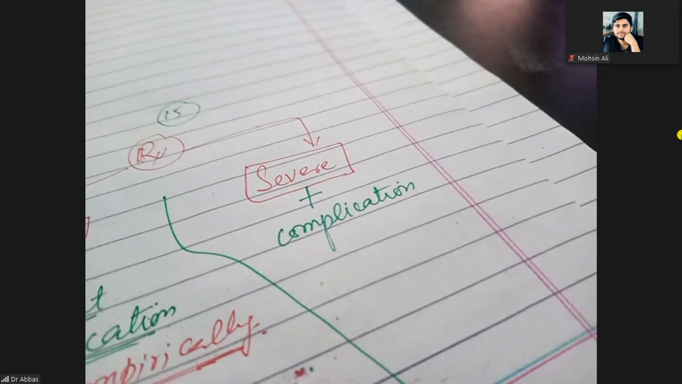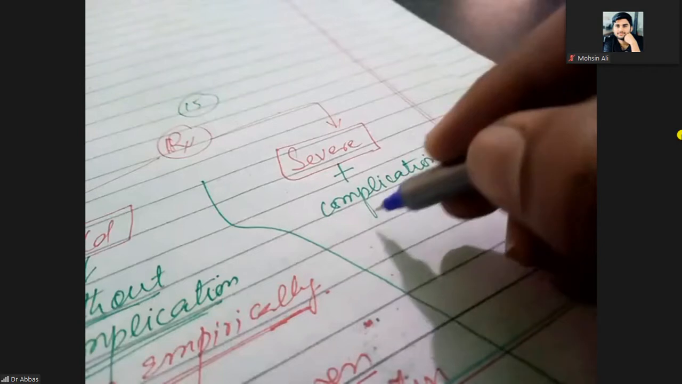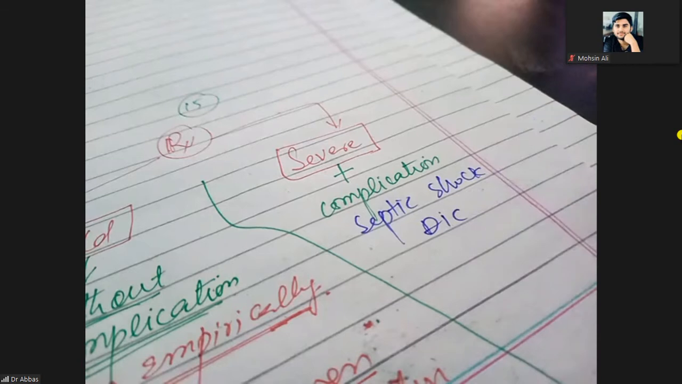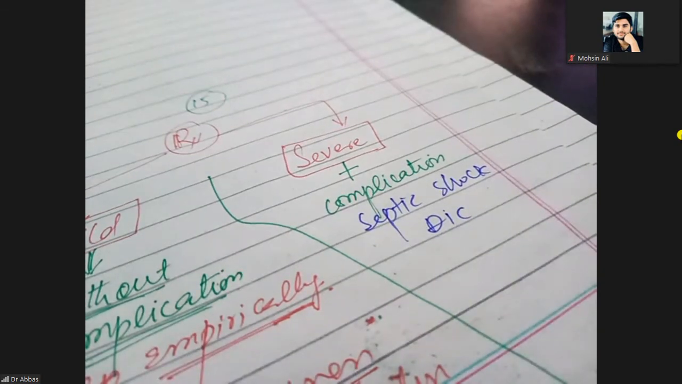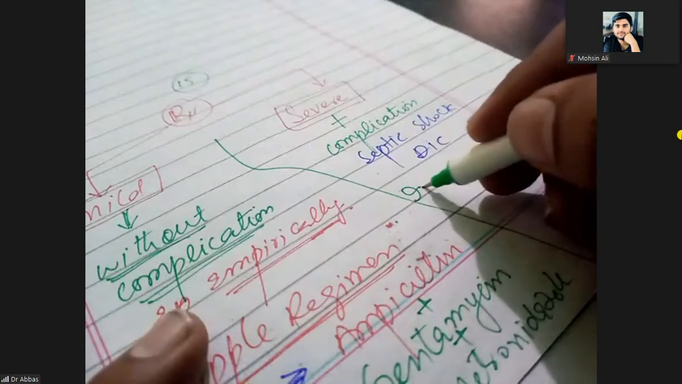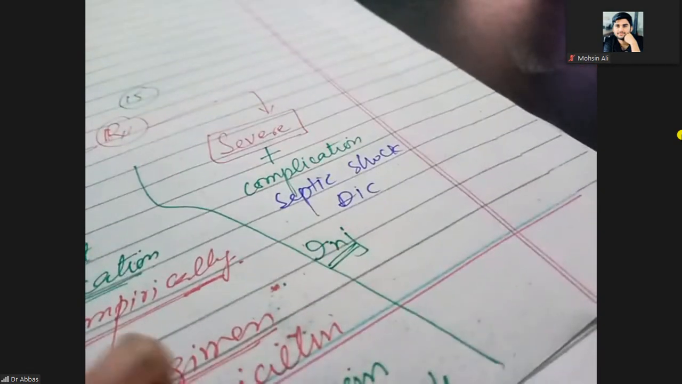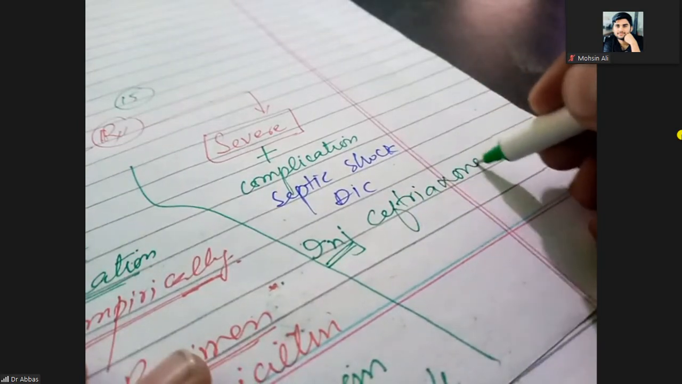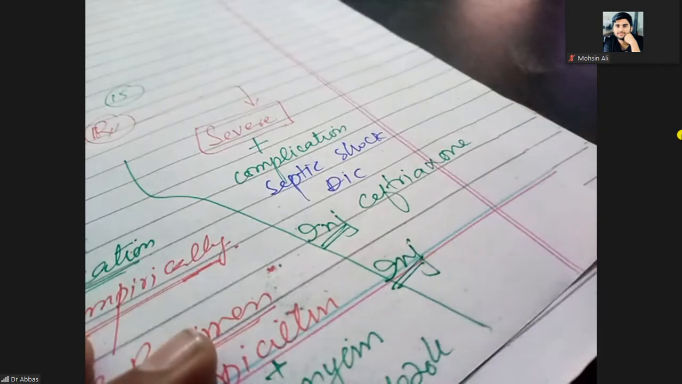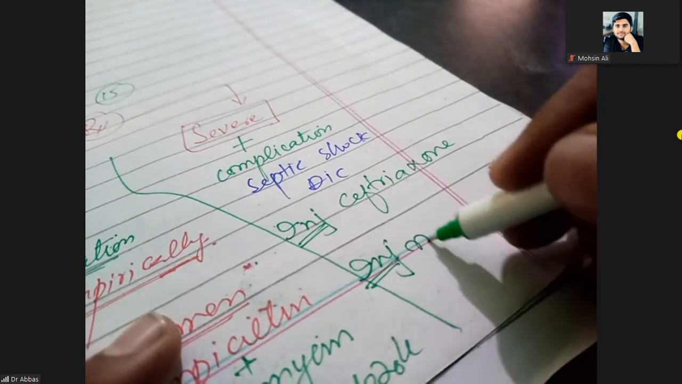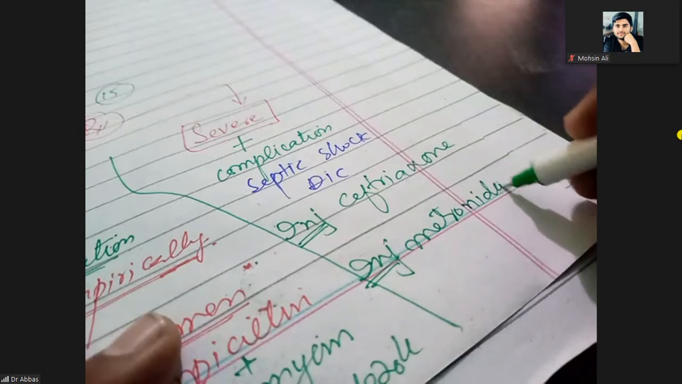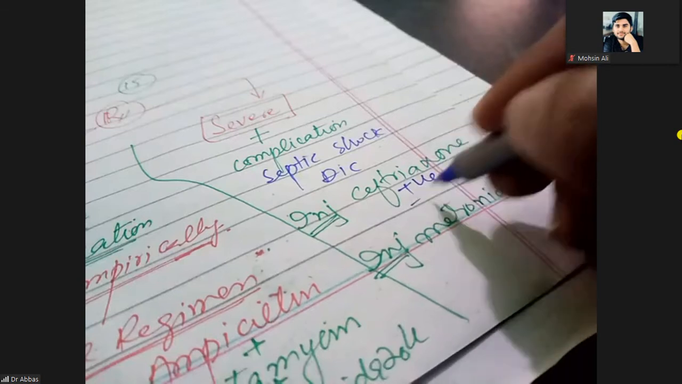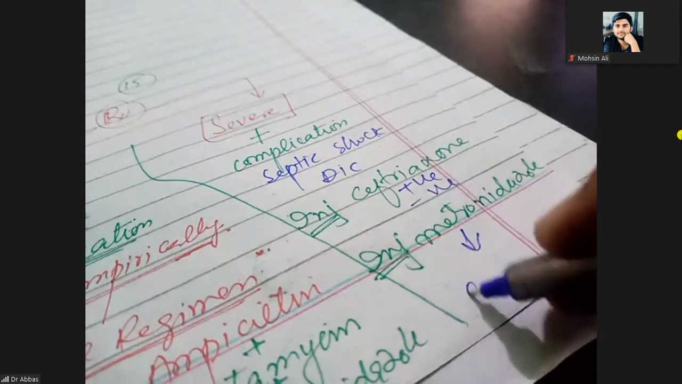you will use the empirical treatment. Complication means when there is a septic shock or DIC. So then what can you use? You will use empirical injections here because it is a complicated case. You can use the injection ceftriaxone, a cephalosporin, and you can use injection metronidazole. Ceftriaxone can be used for the gram-positive and gram-negative, and metronidazole for the anaerobes.